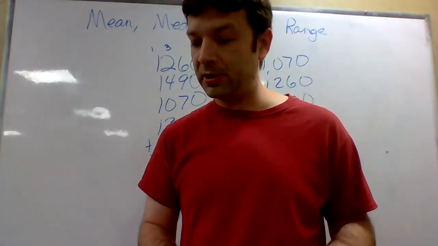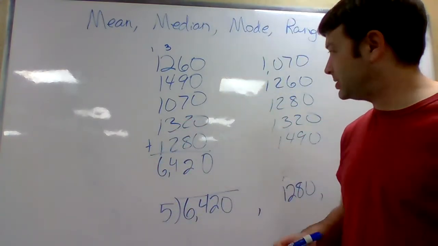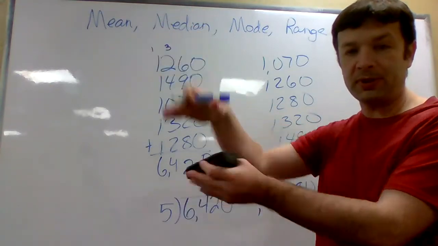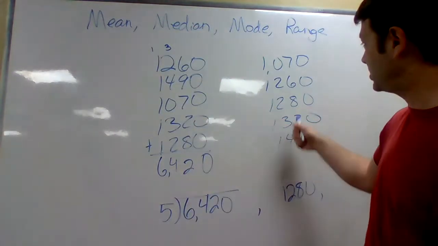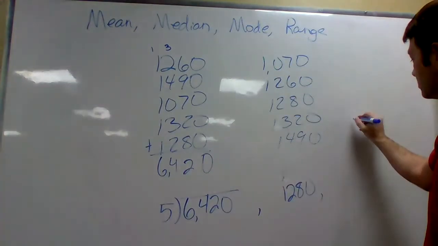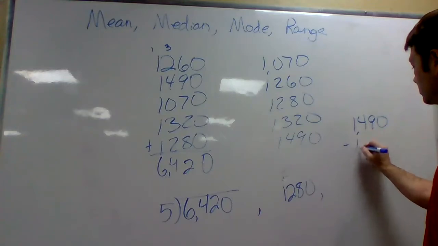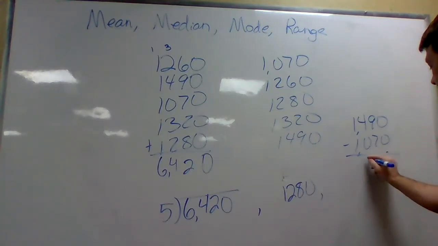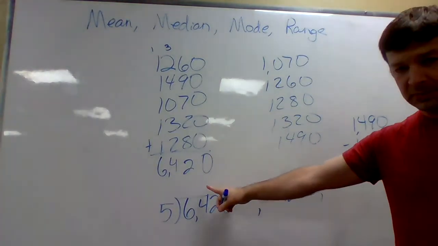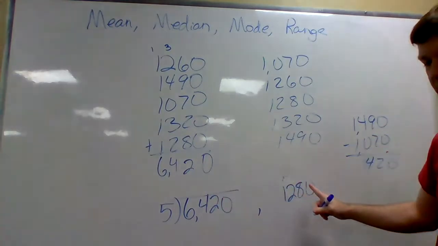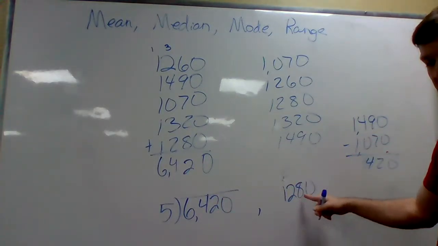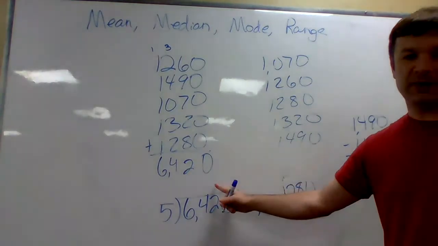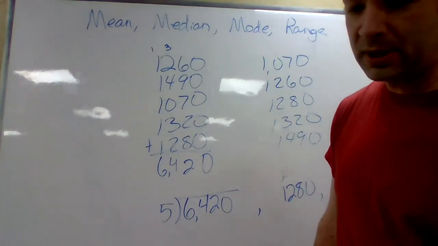The third question on number 9 is find the range. This is pretty easy. The range is just what's the biggest and the smallest and the gap between those two. So you just do biggest 1490 minus 1070. Okay, so that would be a little bit neater here, 420. So our 3 answers, the mean is whatever that comes out to, the median, the middle number, and the range is that number. Okay, so the only thing I didn't do was finish the mean for you guys. So that would be number 9.